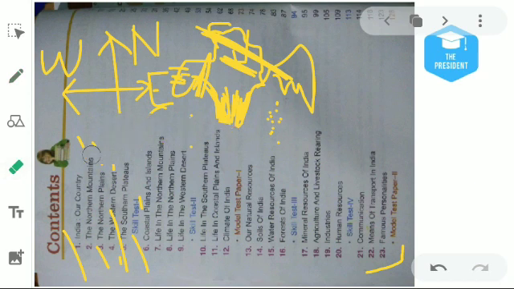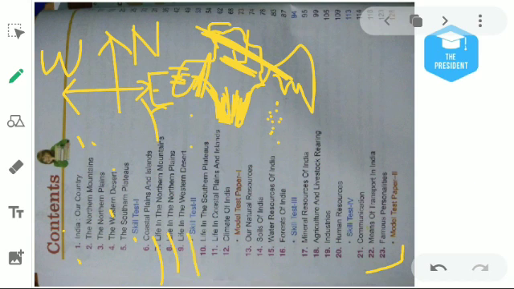Then the next chapter, chapter number 7, is about life in the northern mountains. It covers what kind of cultivation people do, what kind of dresses they wear, and what kind of occupations they have. We will learn this in this particular chapter on the mountain region. Then life in the northern plains, of the same kind: the important cities of the northern plains, what kind of crops are grown here, and what kind of occupations people have here.